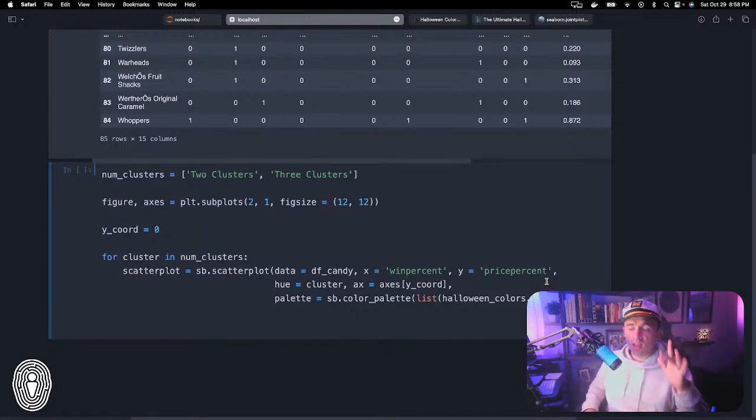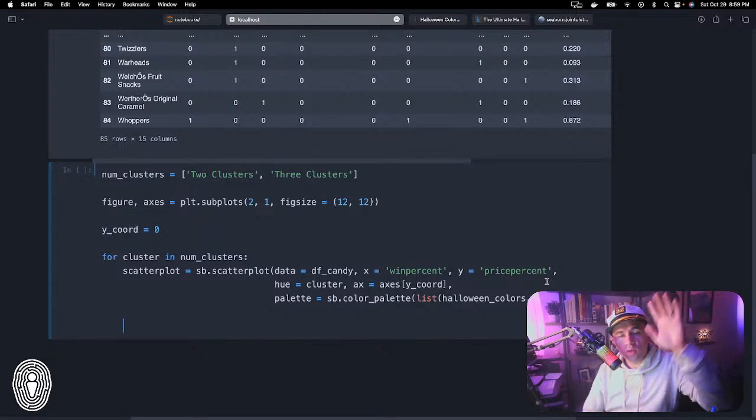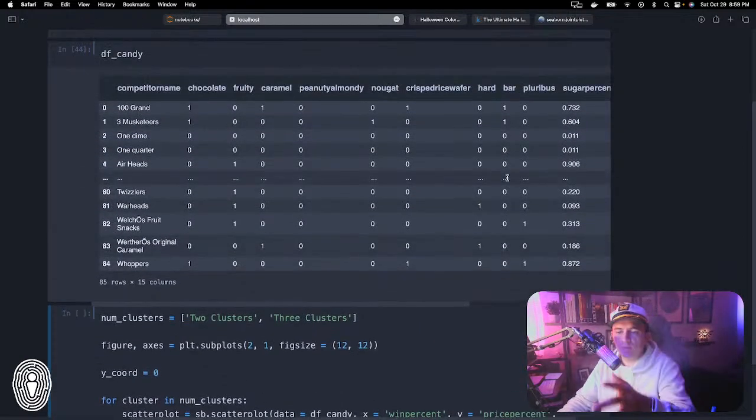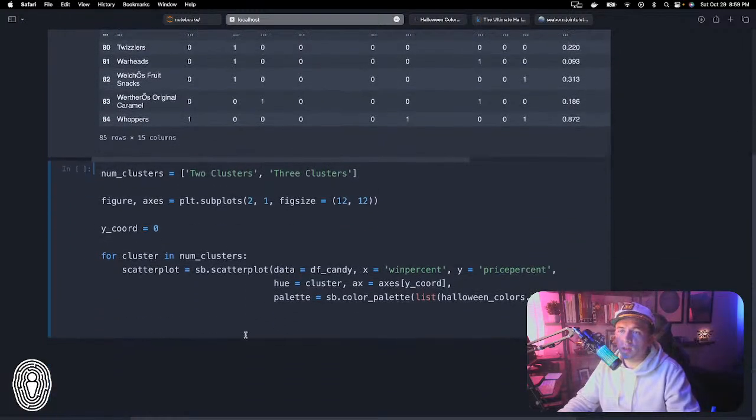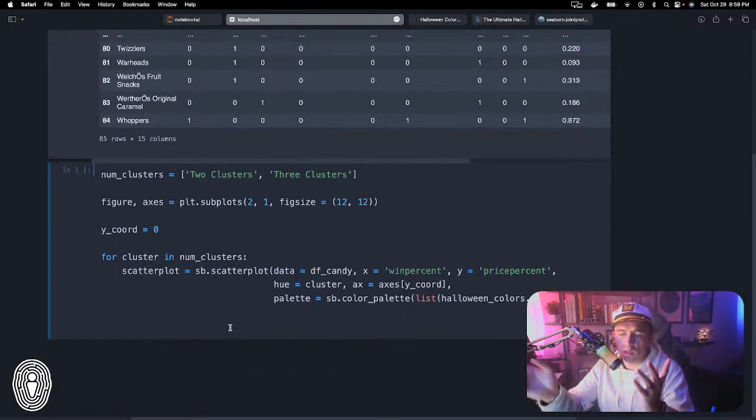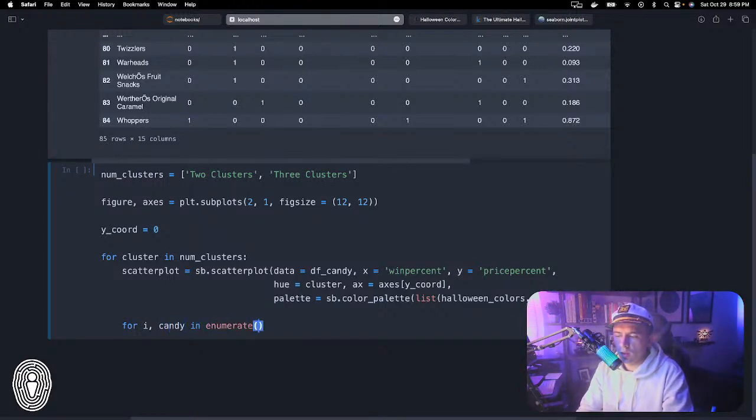Now, if we actually want to put the labels on everything, this is where things get interesting. What we need to do is go through every single one of these columns here, basically the competitor names that we are seeing on the left right here, and we want to throw them on top of each visualization. So the way that we do that is we're going to iterate through them. So for i, candy in enumerate list df candy competitor name. So this is again just iterating through all the different candies that are in here.